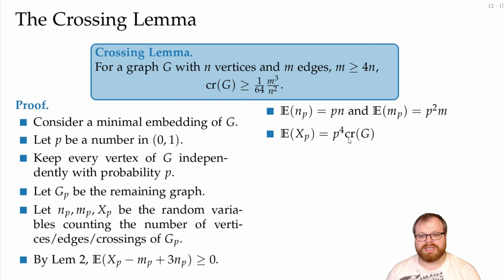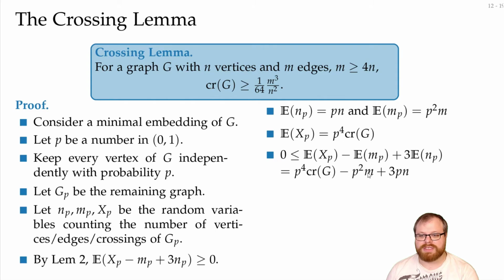Now we want to get a bound for the crossing number. We first use this part here, and with linearity of expectation, we get this formula. Now we will plug in those numbers. So here, p to the 4 cr(G) minus p squared m plus 3pn is at least 0. And we want to solve this for the number of crossings. So we move all the stuff on the other side and divide by p to the 4. We get this bound here.